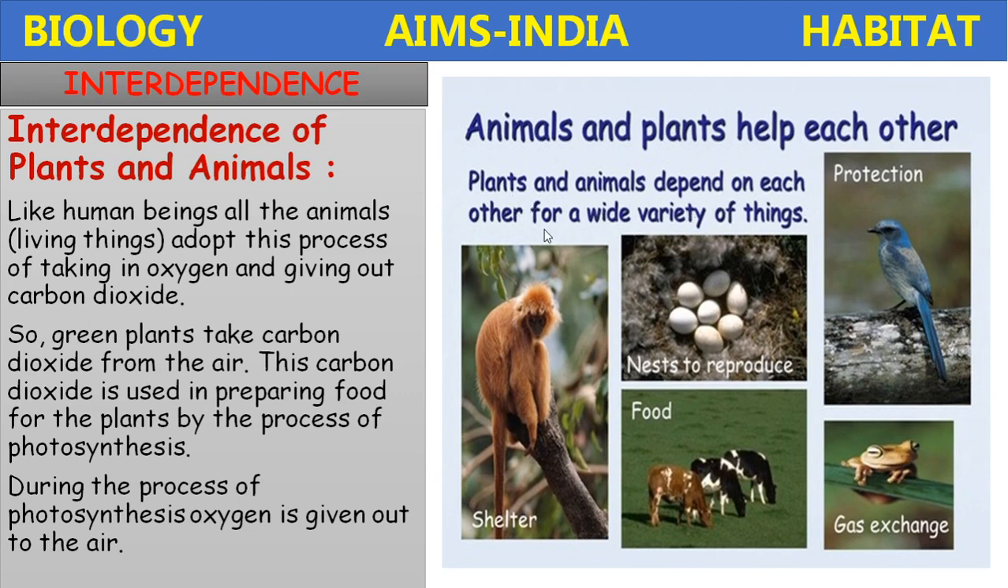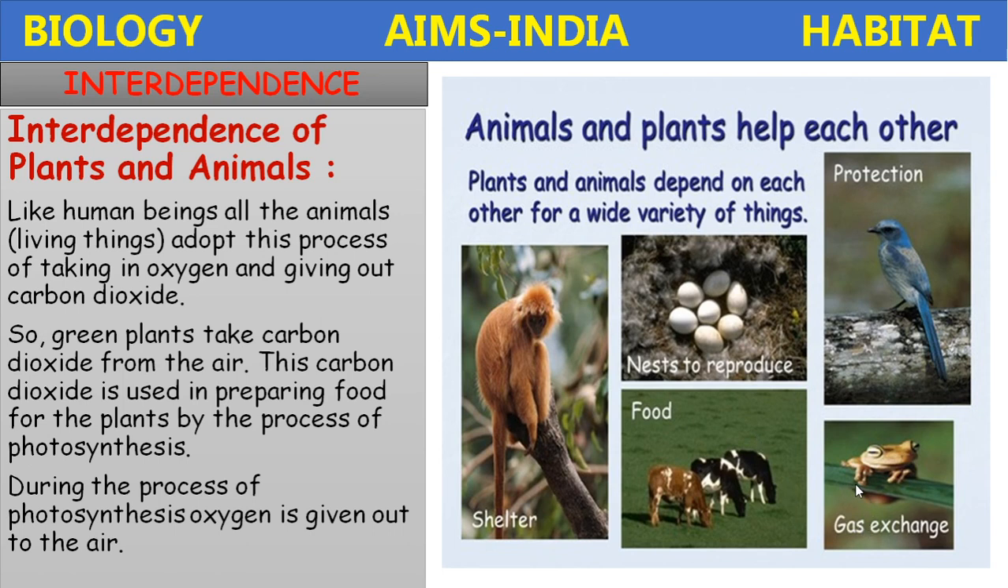Plants and animals depend on each other for a wide variety of things. For protection, the animals prepare nests to reproduce, to lay eggs on the trees. The plants also provide shelter for many animals. Plants provide food not only for other animals, but even for human beings also.